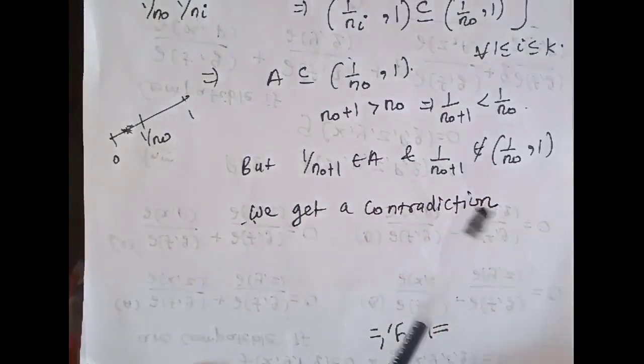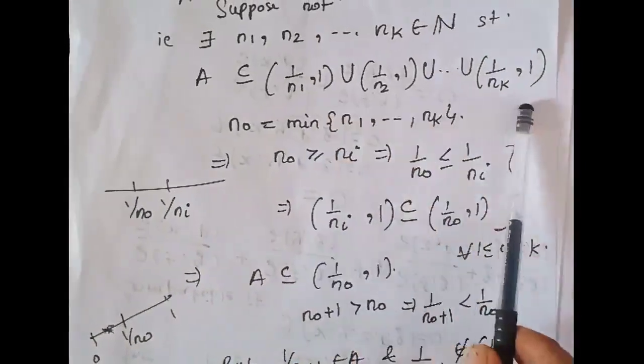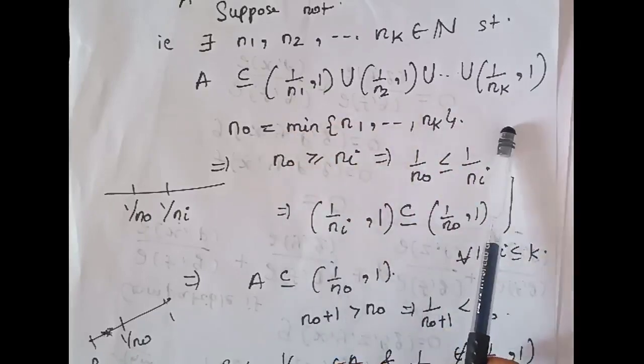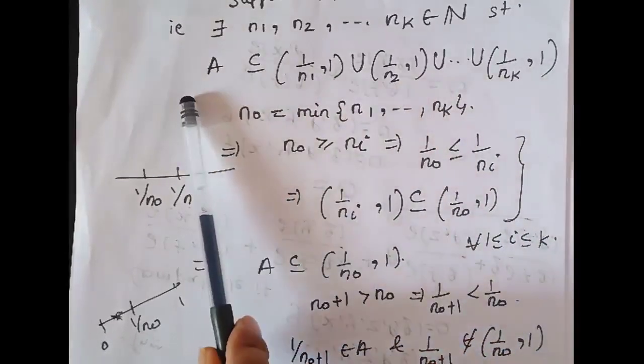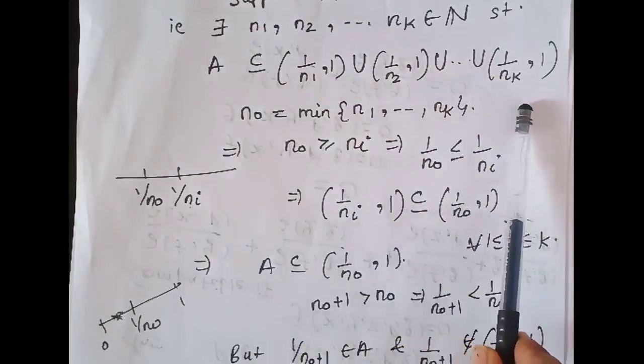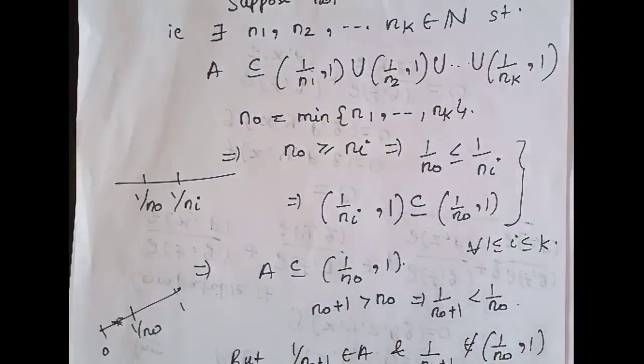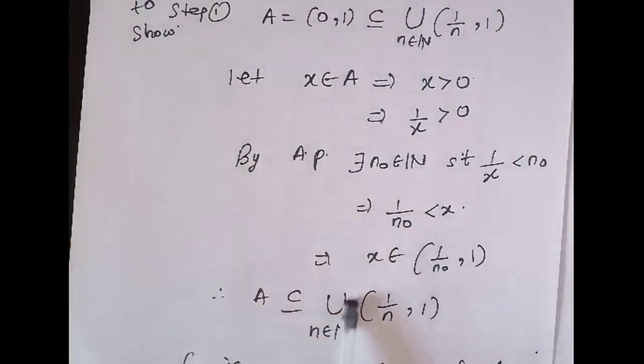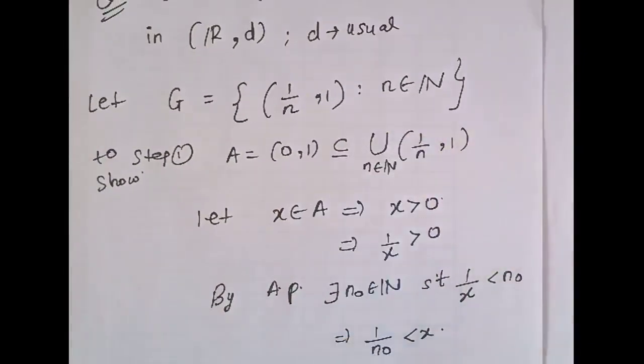Hence this type of finite cover is not possible, because whenever we find a finite subcover, we get an additional element in A which is not in this set. Therefore A cannot be covered by finitely many open intervals. There is an open cover which cannot admit a finite subcover. Hence A is not compact. Okay, thank you.